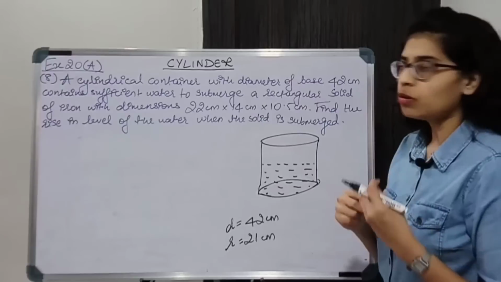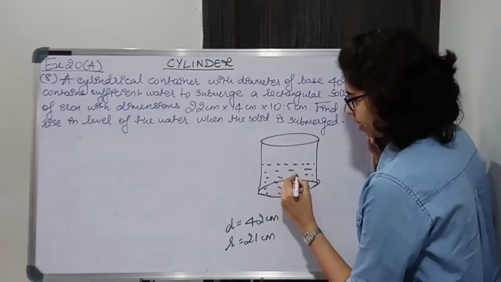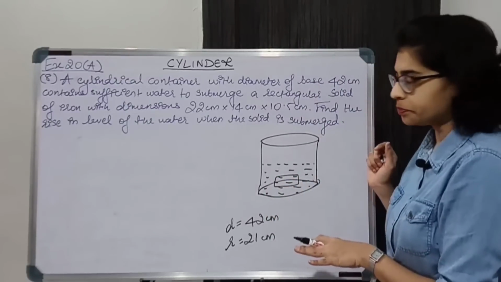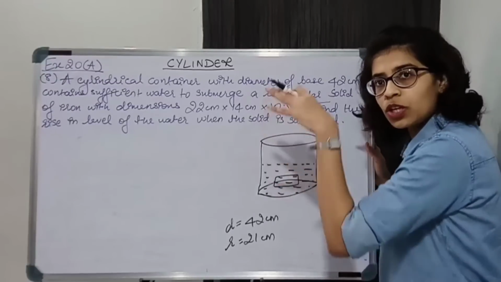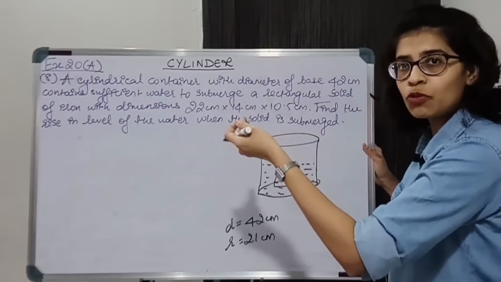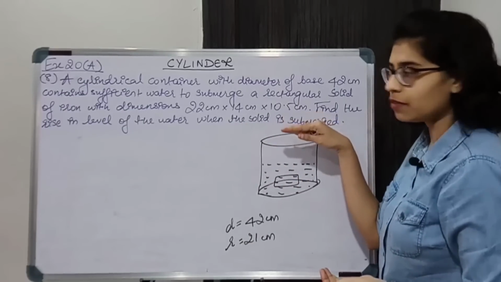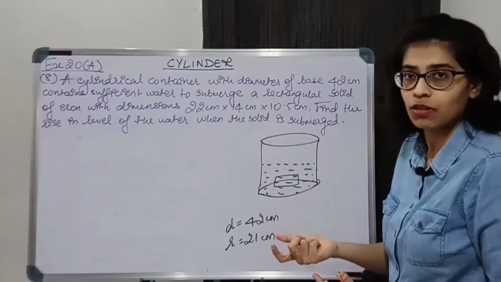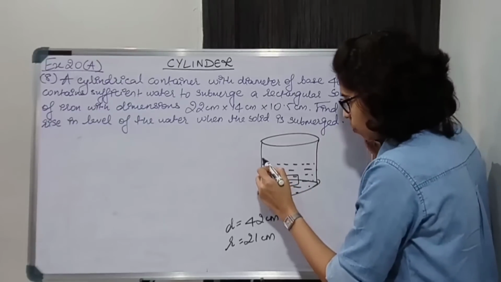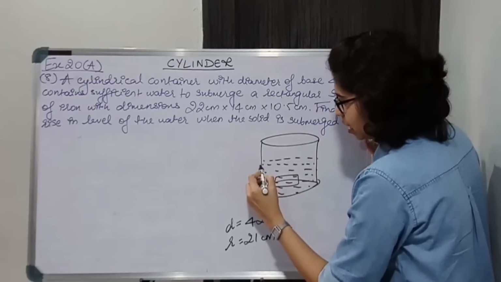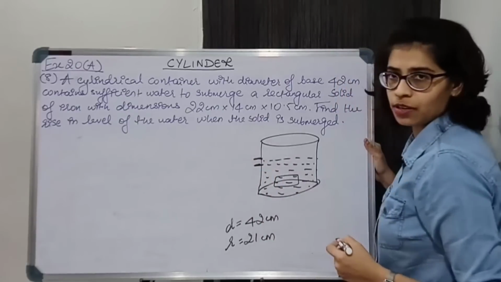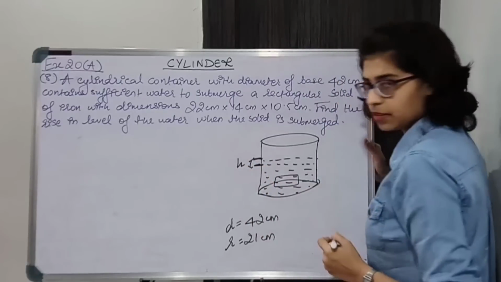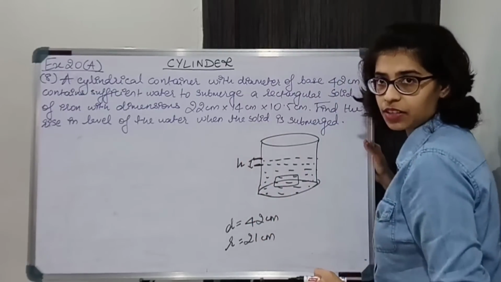When you put this solid inside, it will submerge in the water and displace some amount of water. There will be a rise in the water level. So we have to find the rise in level of the water when the solid is submerged. When you put it inside, the water level will rise a little. It was initially here, and it will come up to here. So we have to find this height. What is the rise in level?